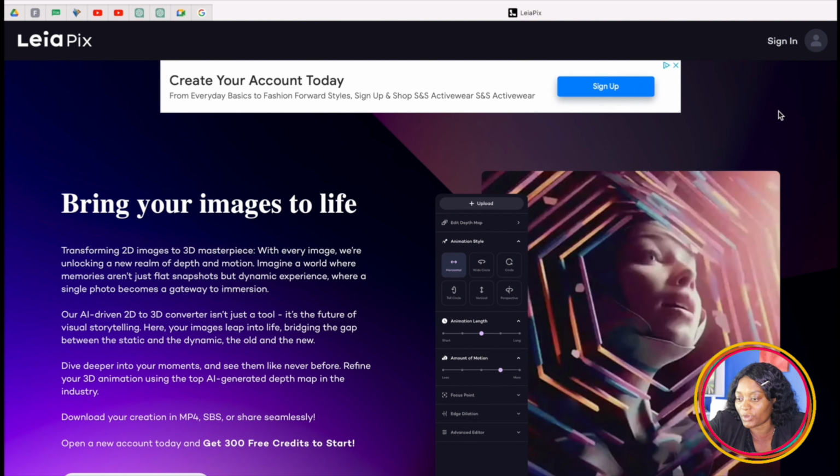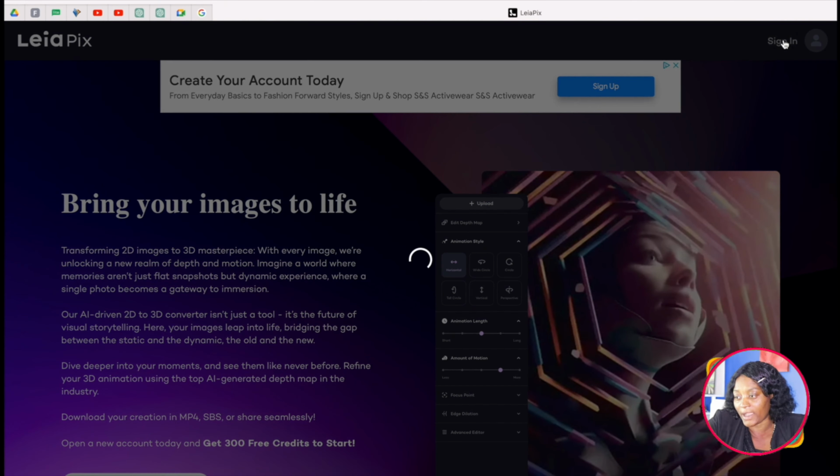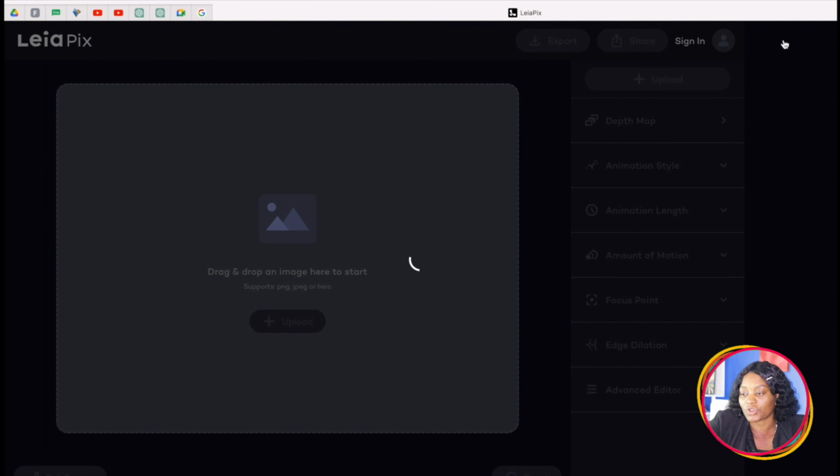So now that we've downloaded our images, we are now going to go to Leopec. I'm going to put the links down below. So then you create an account. I already have an account, so I'm just going to sign in.